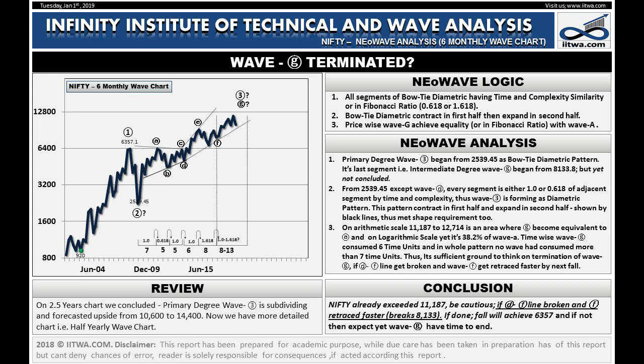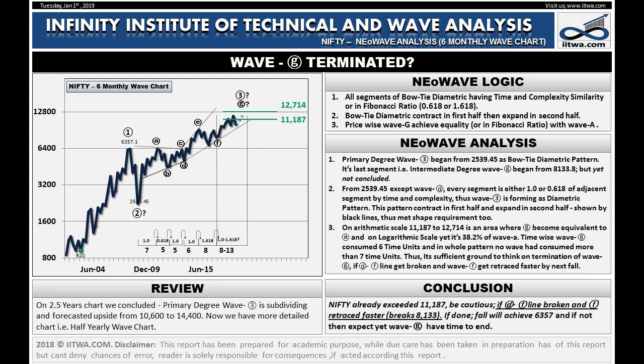Wave G can achieve equality with wave A or achieve Fibonacci relationship with wave A. According to trend, the whole pattern may tilt upward or downward. This chart follows all rules of the bow tie diametric pattern. To achieve equality with wave A, wave G is required to enter an 11,187 to 12,714 range on arithmetic scale, which is already done.